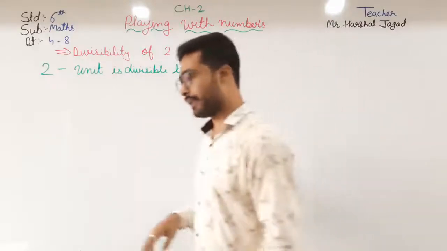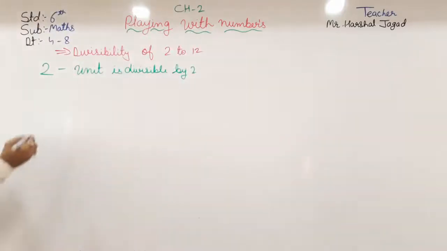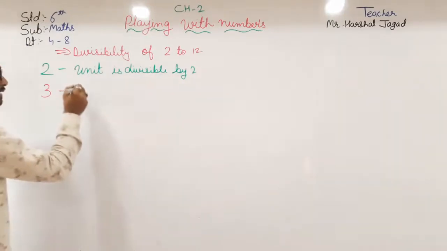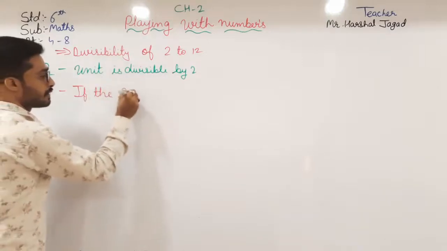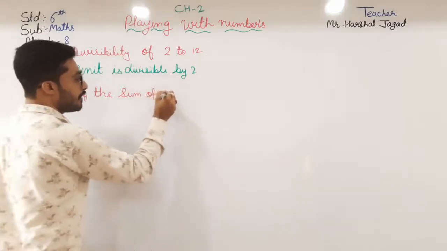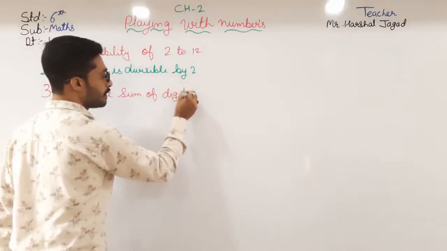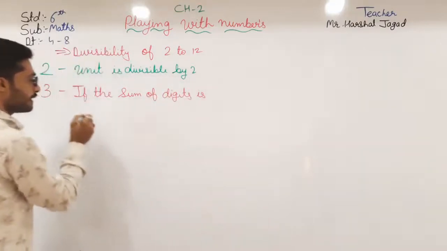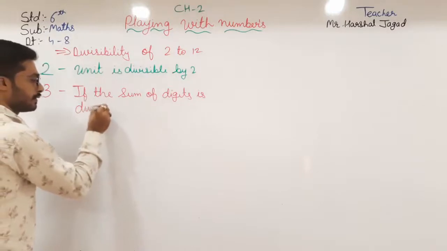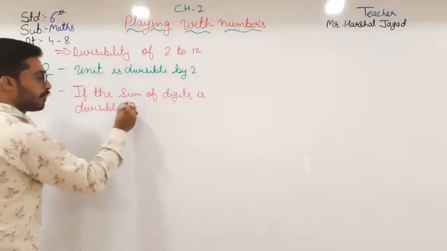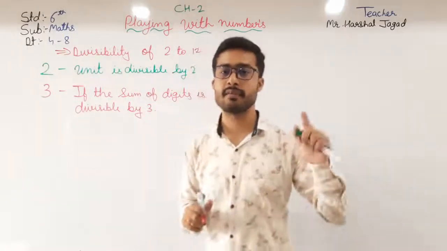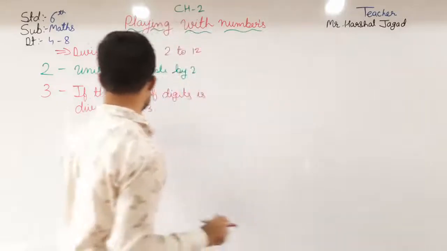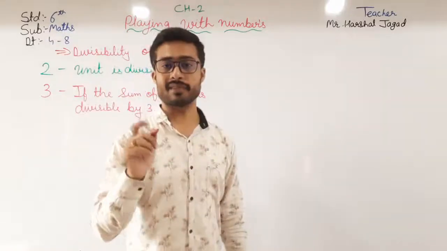Checking of 3. So here in 3, if the sum of digits is divisible by 3, then that number is divisible by 3. How? Let me just take an example.